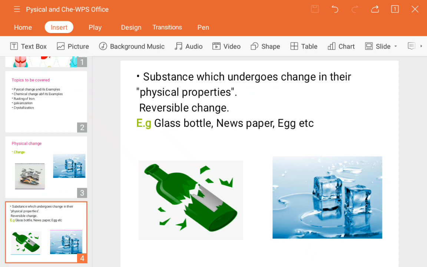Again you can take the example of ice cubes. What happens here: if you put the ice outside the room, it was initially solid, later it converts into water. The same water, if you keep inside the refrigerator, after some time will become solid, ice cubes. So these are some reversible changes, meaning their shape and size get changed, their properties change. That is a physical change.